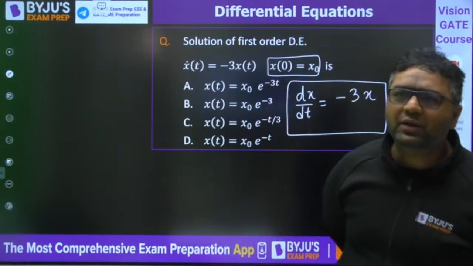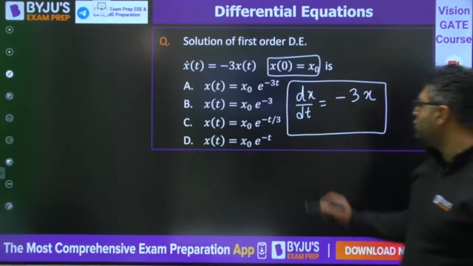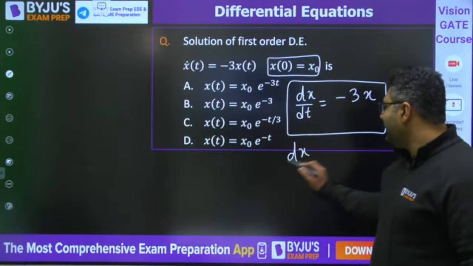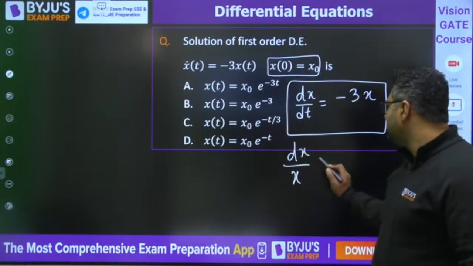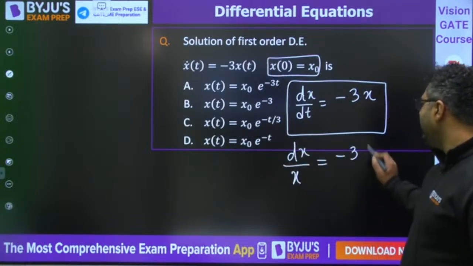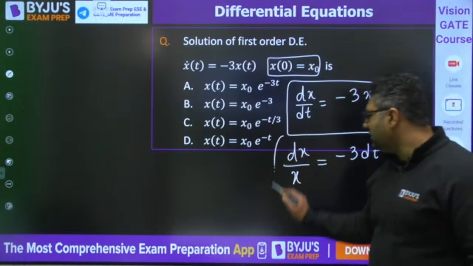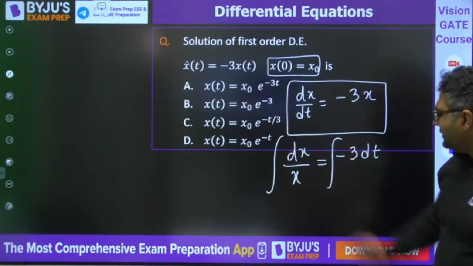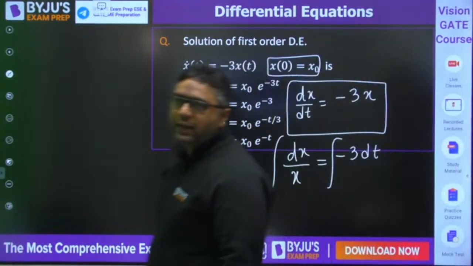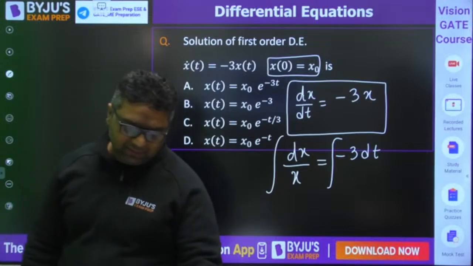Very good. So try to solve this. I feel this is a good question. dx by x is minus 3 dt. So just for your confidence, I am doing the same types of questions, to give you some confidence.